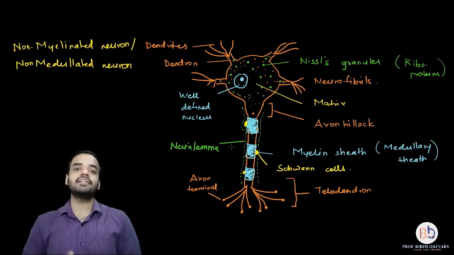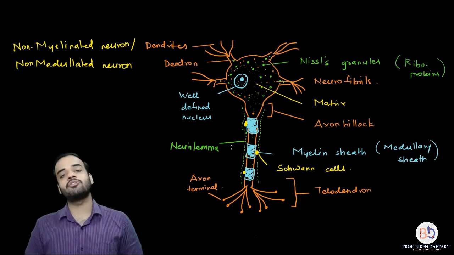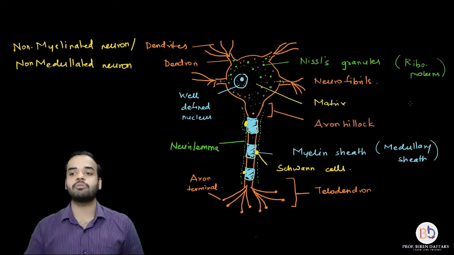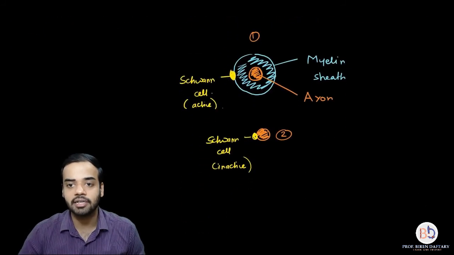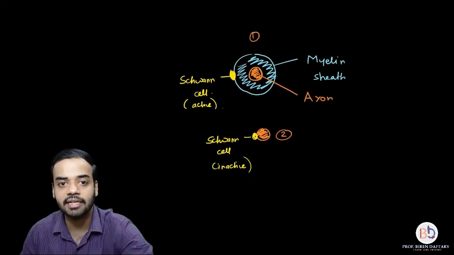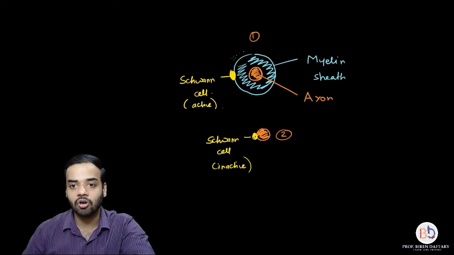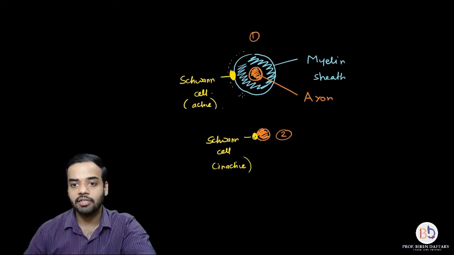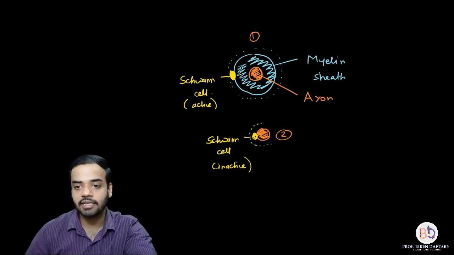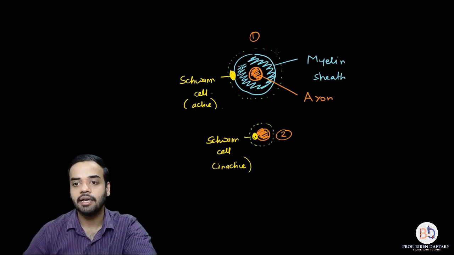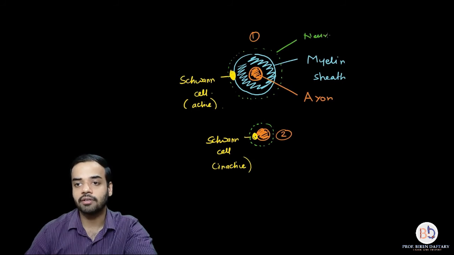So whether it is myelinated or non-myelinated, the neurilemma is always the outermost layer. To show the same thing in this diagram, again using green color I can draw the neurilemma over here. If you see, this neurilemma is also enclosing the Schwann cells. It is present over here, and over here, and this is the outermost layer.